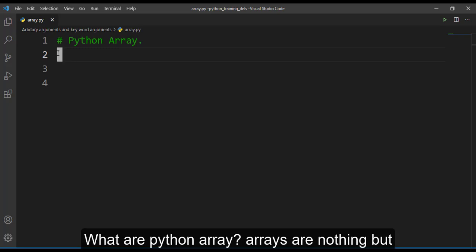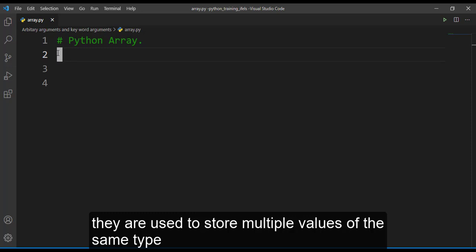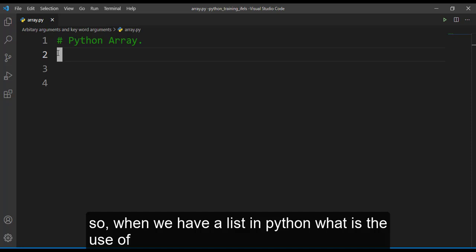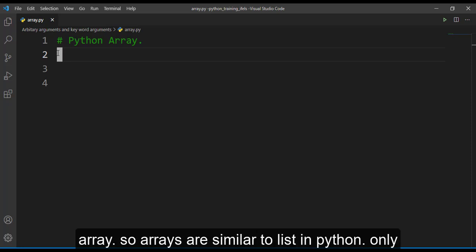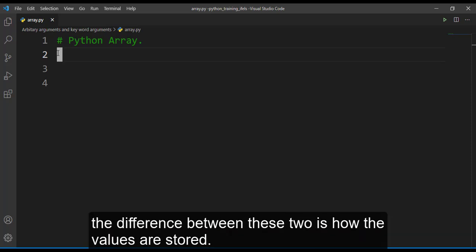So what are Python arrays? Arrays are used to store multiple values of the same type. So when we have a list in Python, what is the use of an array? Arrays are similar to lists in Python. The only difference between these two is how the values are stored.